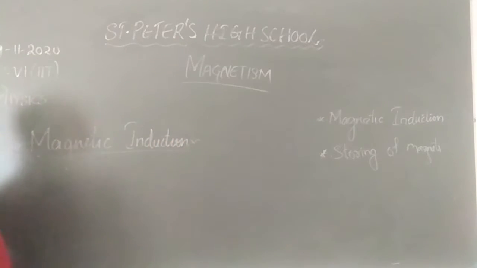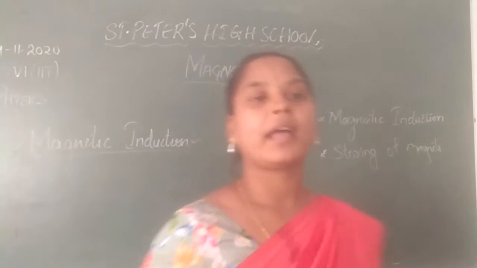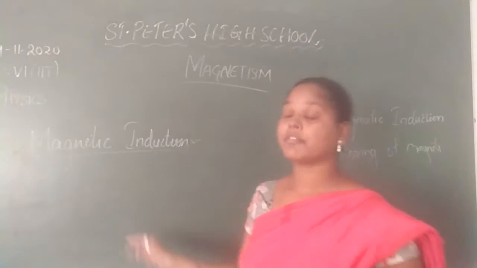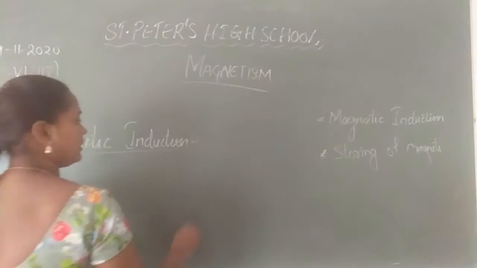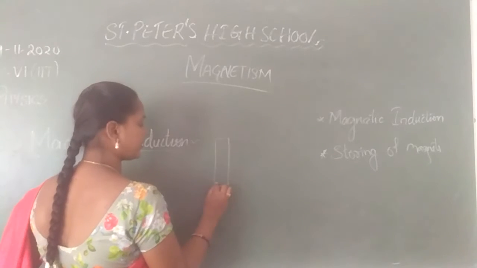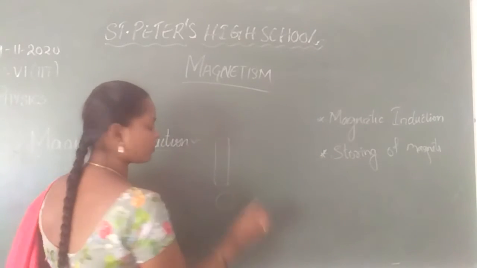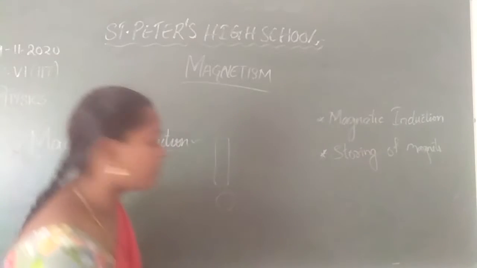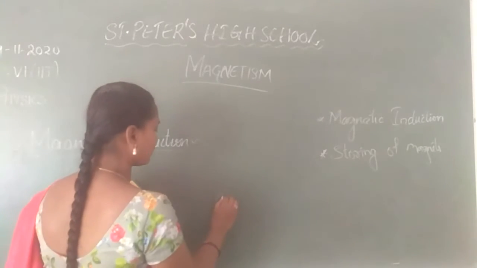Magnetic induction is the phenomenon where a substance acts as a magnet after being attracted by a magnet for some time. For example, take a bar magnet. Okay. Take a coin first, and don't keep the magnet here. Take a 1 rupee coin.